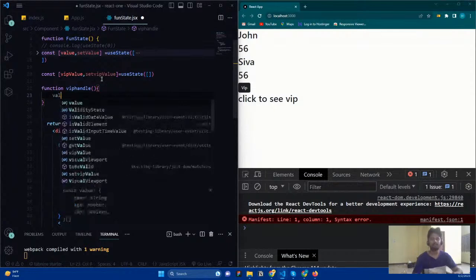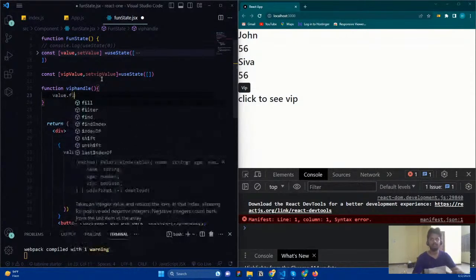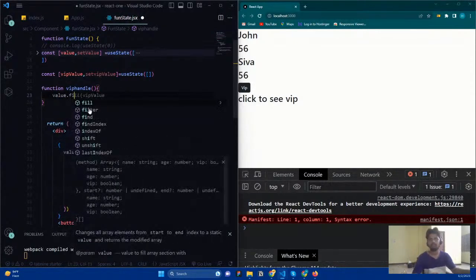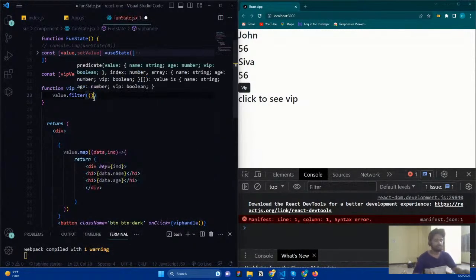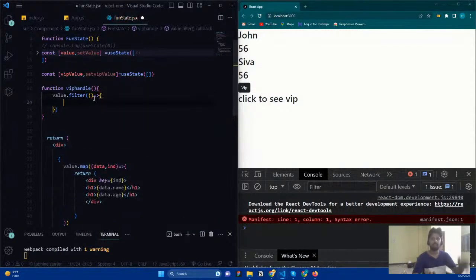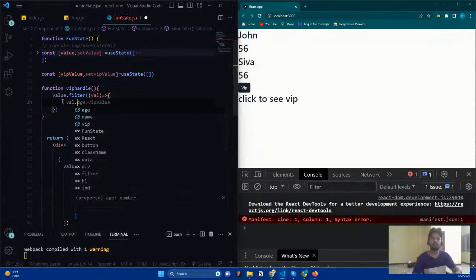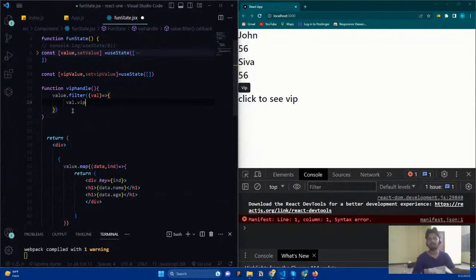So first I need to say value dot filter, and I'm going to pass a function. We know what the filter method does, and that is going to contain each and every object, so that is going to be val. I just mention this val, and here I say val dot VIP.